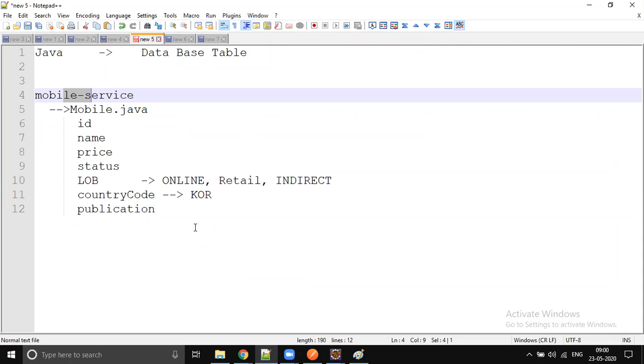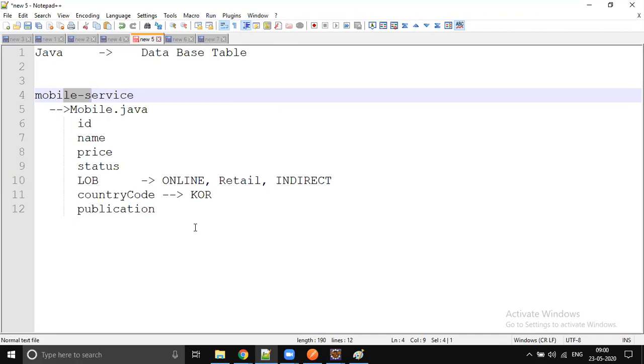Status, LOB, country code, because I will show one concept called a filter. The customer wants to see the mobiles which are available online with the price 10,000, with status available. And some customers may come who want to see online and retail. Some filtering concept I want to implement. So for that purpose we are inserting these many columns and this much data.